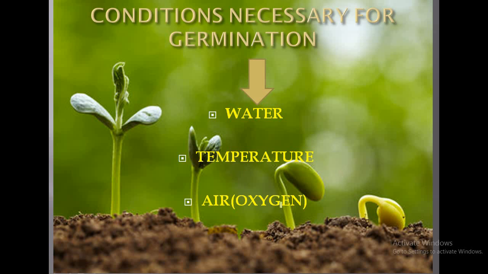Now, why is air, or the component of air, that is oxygen, essential for germination? As we have seen, germination is the physiologically active phase, so the rate of metabolic activities is high. Therefore, the requirement of energy will be high, and to fulfill that requirement of energy, the rate of respiration should be high, and to maintain that rate of respiration, the requirement of oxygen will be there. So that is why oxygen is also essential for germination.